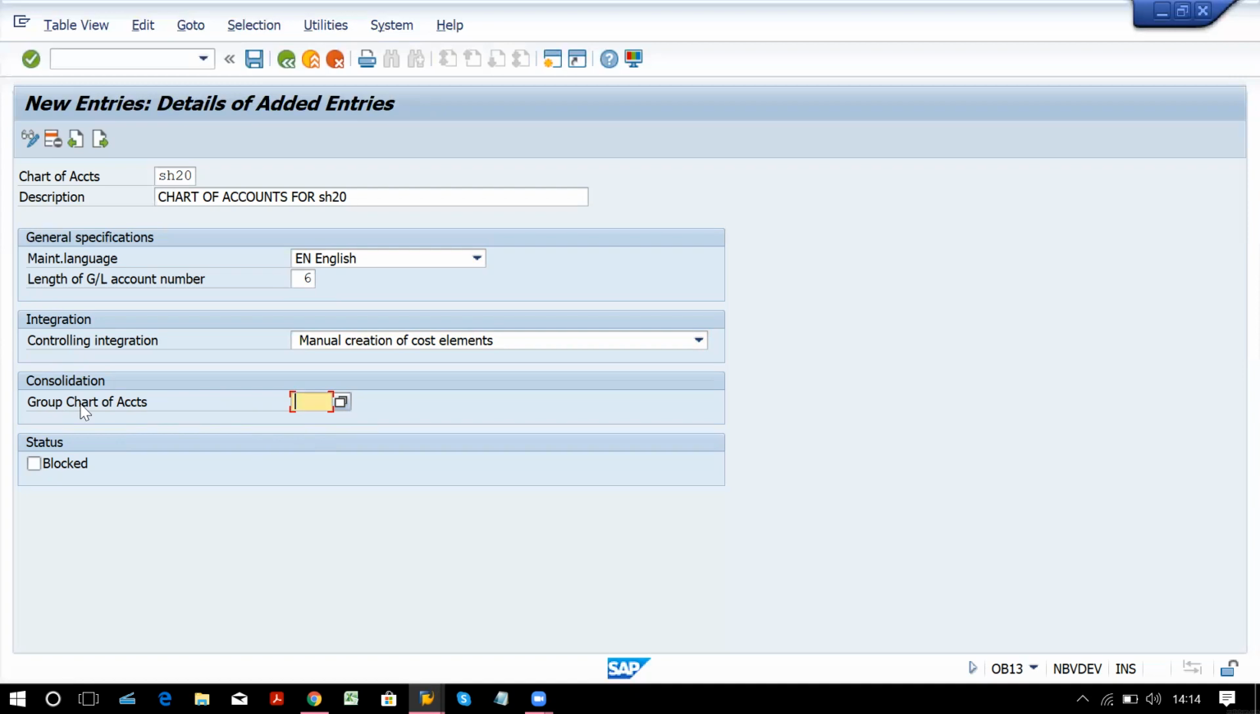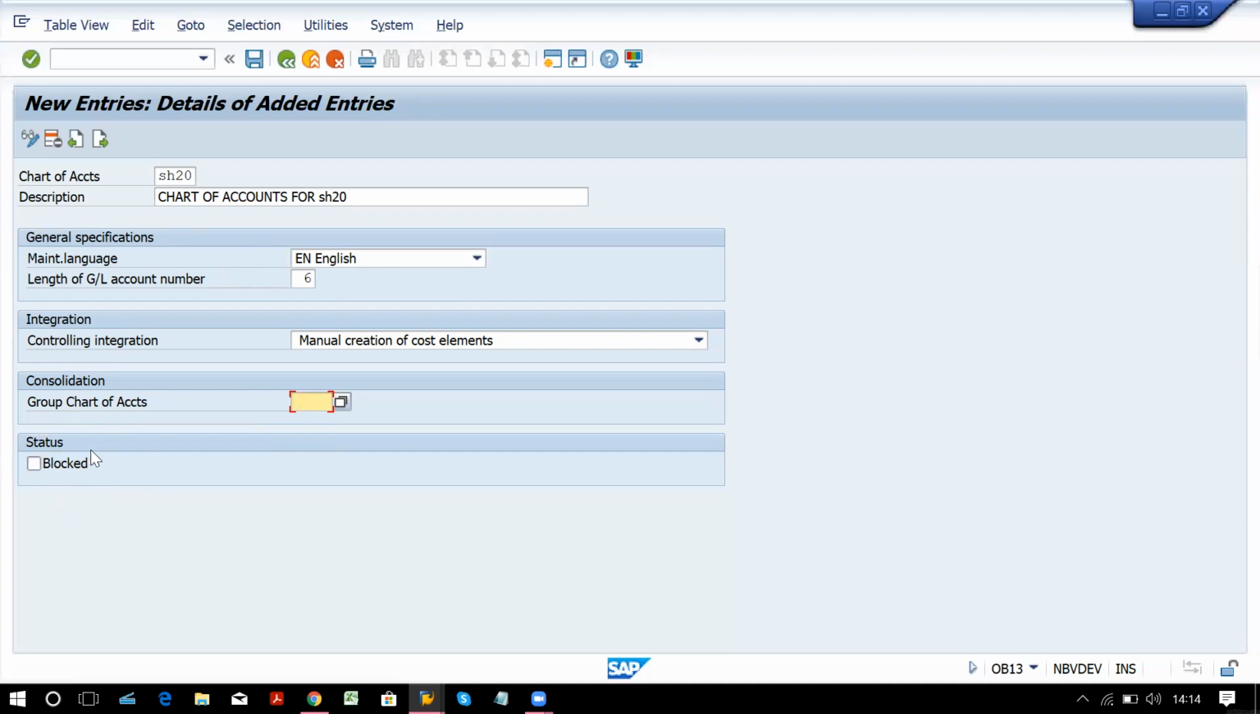So group chart of account, if your client wants to go with it, you have to assign one of the chart of accounts over here. It's a consolidation of operating and country specific. If this is operating, and you have maintained one more for country specific, that code you have to assign over here. So it will be maintained as a group chart of account.